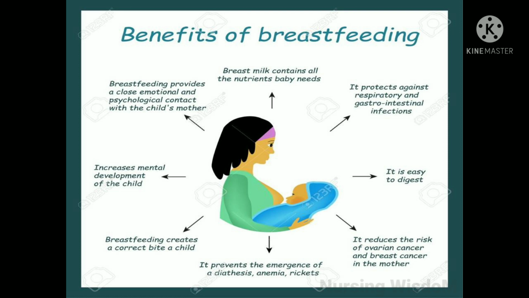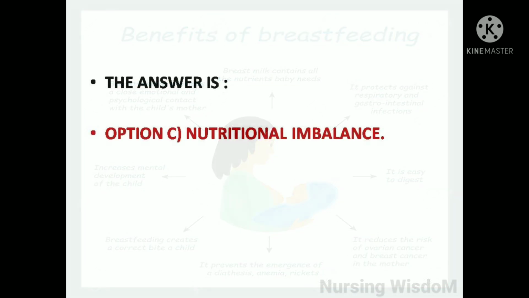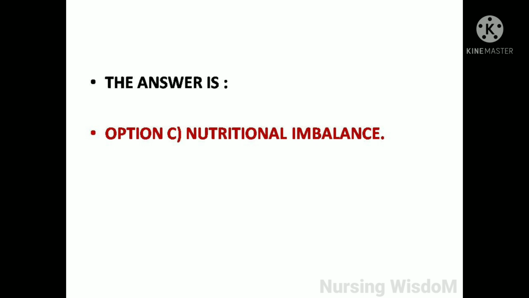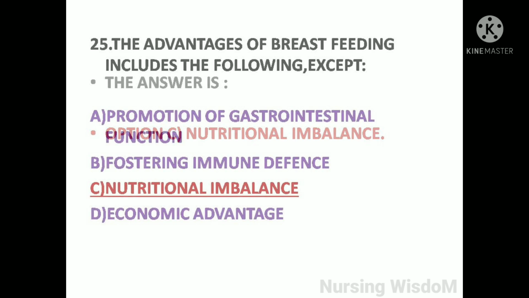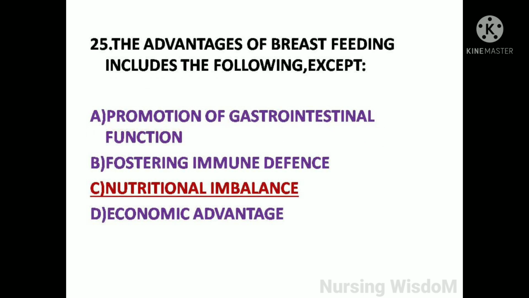Breastfeeding creates a correct bite for a child and increases the mental development of the child. Breastfeeding provides a close emotional and psychological contact with the child's mother. So here the answer is option C, nutritional imbalance. The advantages of breastfeeding include the following except option C, nutritional imbalance. The remaining options are advantages of breastfeeding.